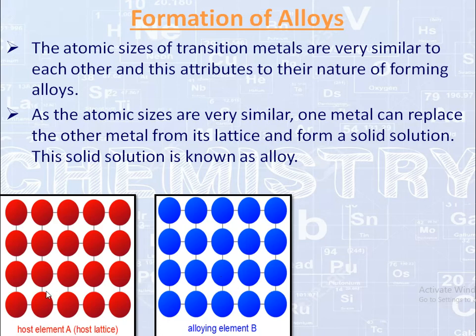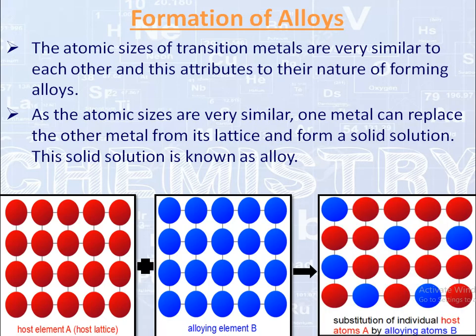They both have the same atomic radii, same lattice structure and similar chemical properties. So when we mix these two different metals, there is a formation of alloy, in which metal B replaces the metal A atoms from its lattice structure and forms a solid solution, which is known as an alloy.